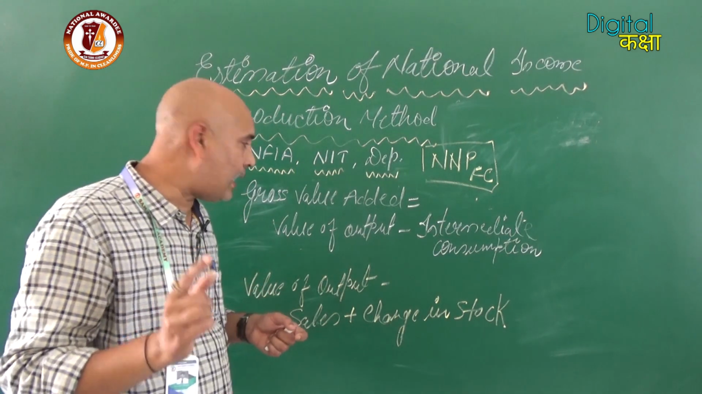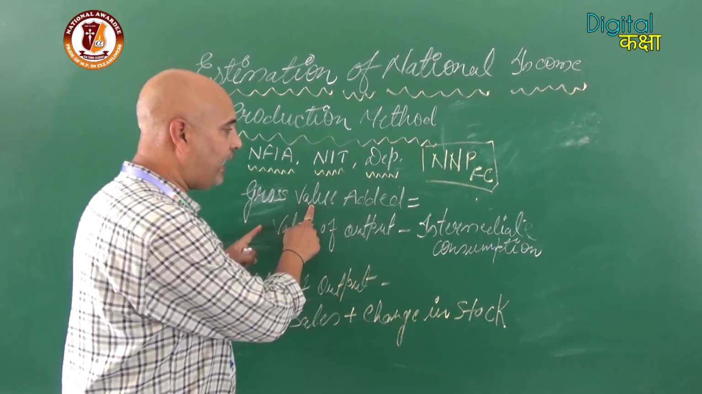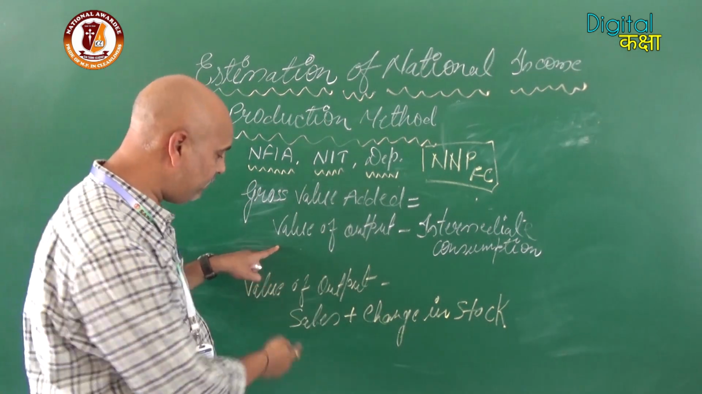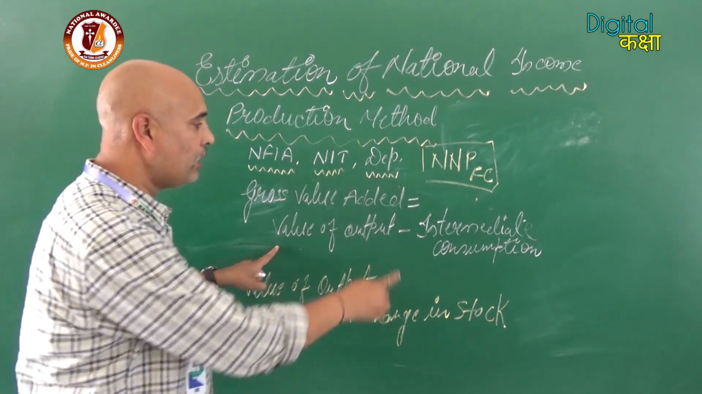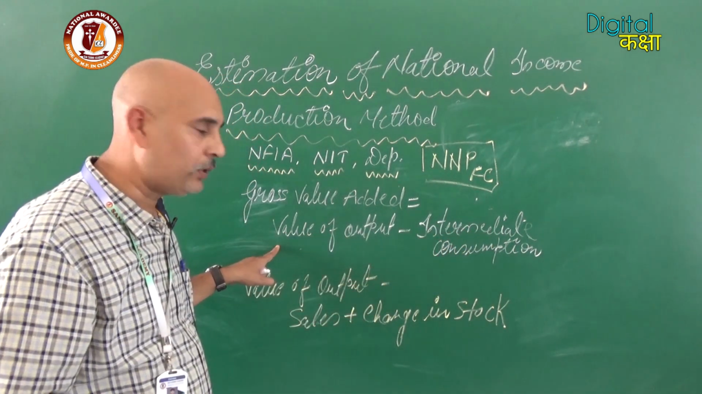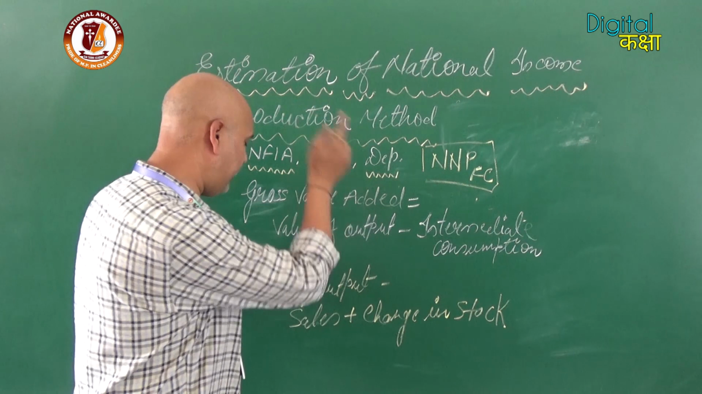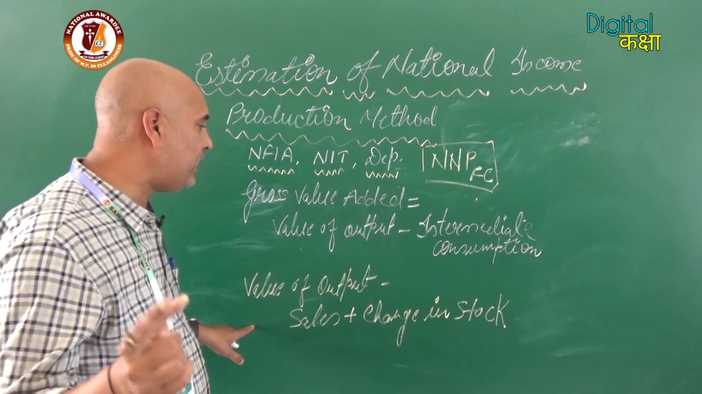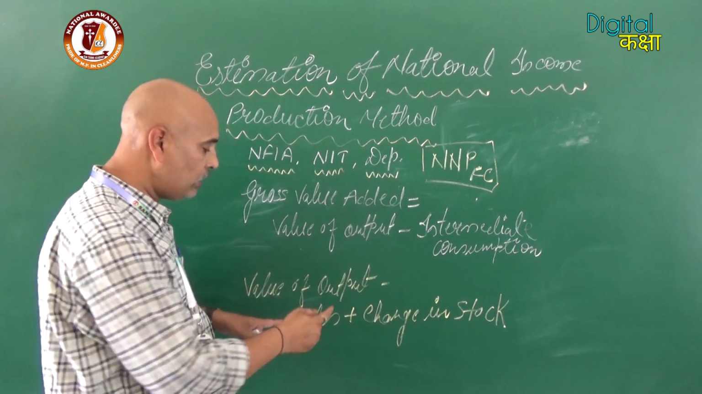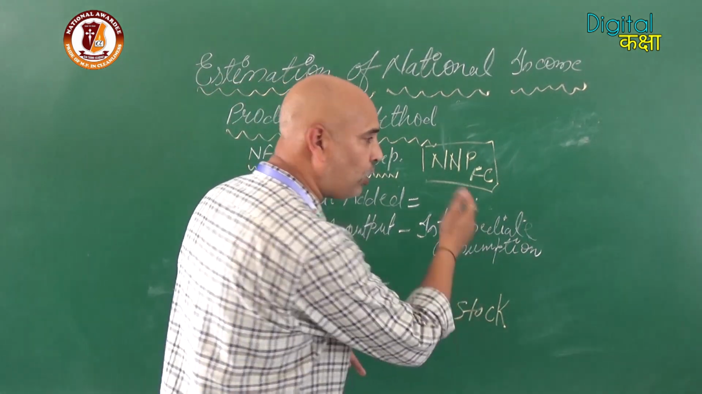I am repeating once again. Gross value added is equal to value of output, if it is given, minus intermediate cost, also known as intermediate consumption. Then you will get the gross value added. If the value of output is not given, we will find out the value of output also: sales plus change in stock.